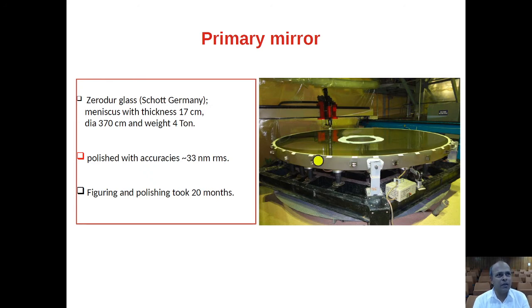So this is the primary mirror you see. It is made of Zerodur glass from Schott, Germany, and is meniscus in shape with a thickness of 17 centimeter. The surface is polished with an accuracy of 33 nanometer. Figuring and polishing of this mirror took about 20 months.